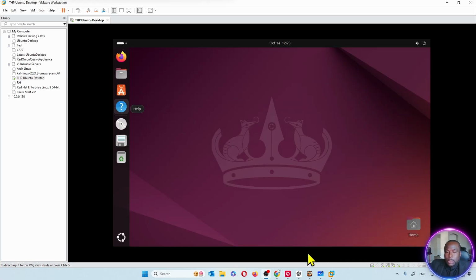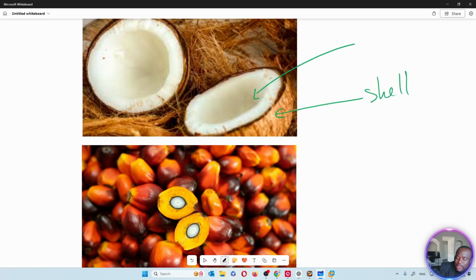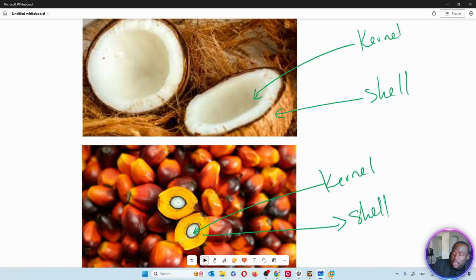So before we run some commands, let me remind you of our previous conversation about the kernel and the shell of a Linux operating system. If you've ever had coconut before, this is the outer layer of the coconut. This is called the shell. And this layer is called the kernel. So the internal part is called the kernel. This is also a palm nut fruit, and this is the kernel right inside here. And out here, we also have what we call the shell.